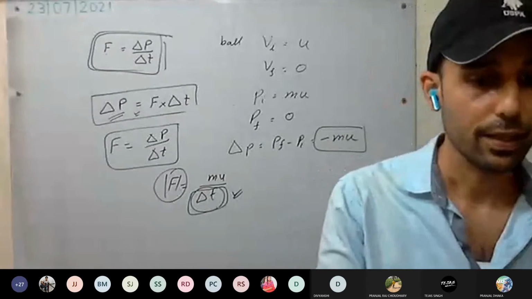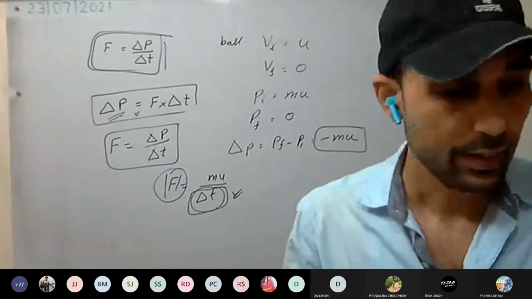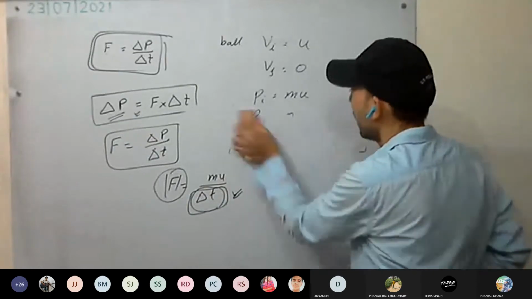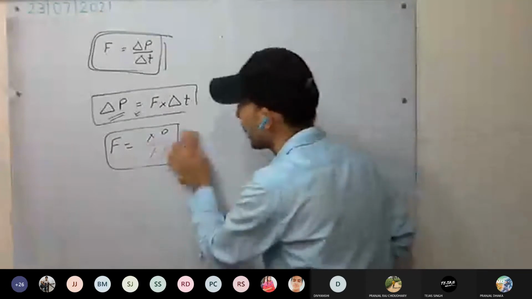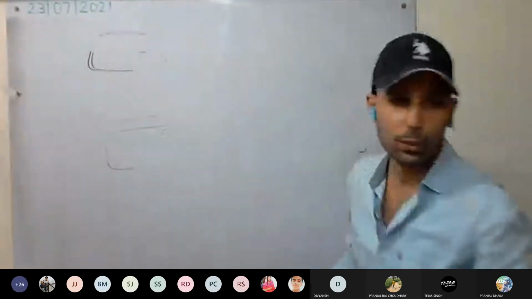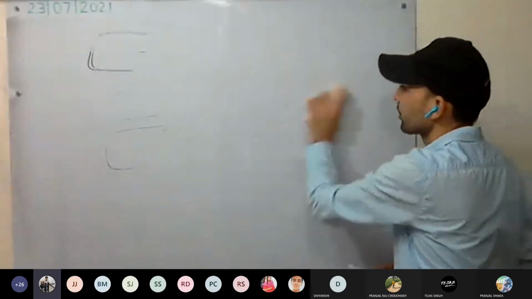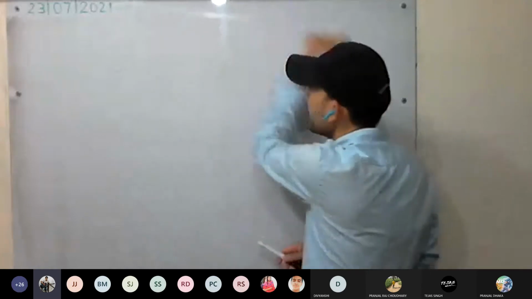Is this clear? Have you understood? Okay. Next example: you have seen the athletes after taking the high jump or the long jump. They land on soft ground or loose sand, or foam. So see here, after jumping, again the same thing.